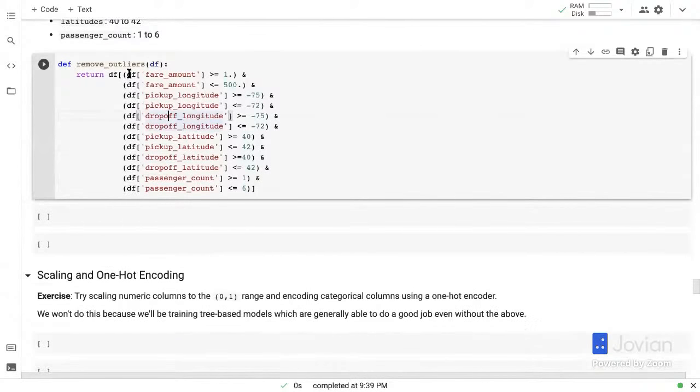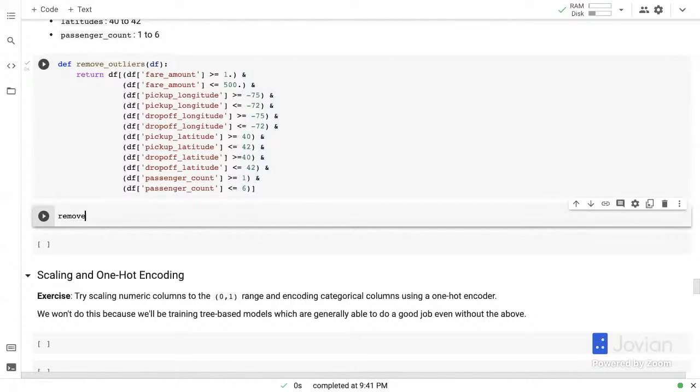So now we have this remove outliers function, which takes a data frame. And then from the data frame, it picks out those rows which match all these conditions, where the fare amount is greater than 1. And this is how you combine conditions in pandas while querying or filtering rows. And the fare amount is less than or equal to 500. And the pickup longitude is greater than -75. And the pickup longitude is less than -72. Same for drop off. And the pickup latitude is greater than 40. And the pickup latitude is less than 42. And same for drop off. And the passenger count is between 1 and 6. Okay. So this is how we remove outliers.